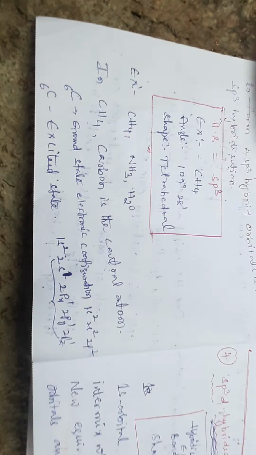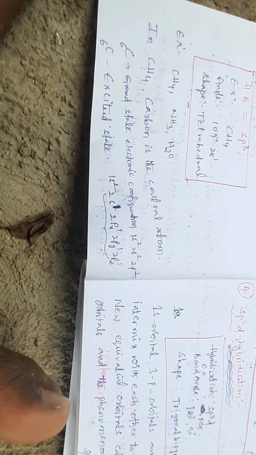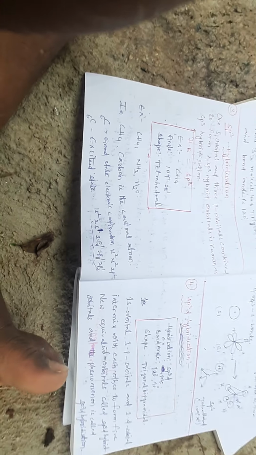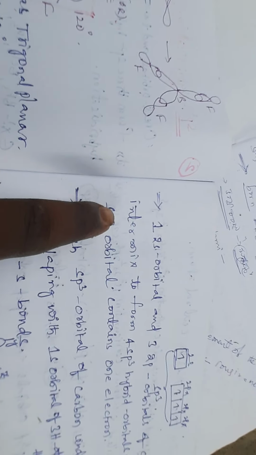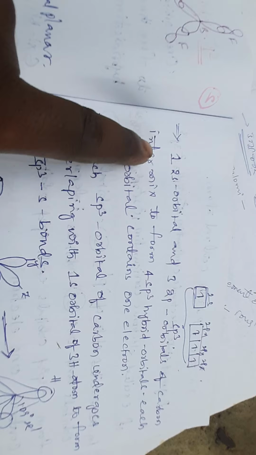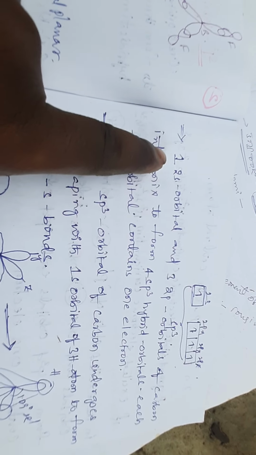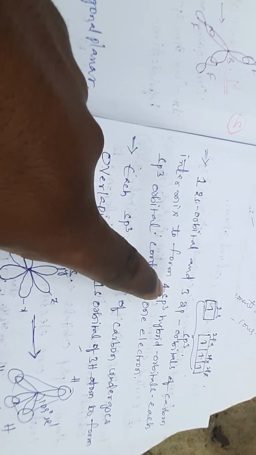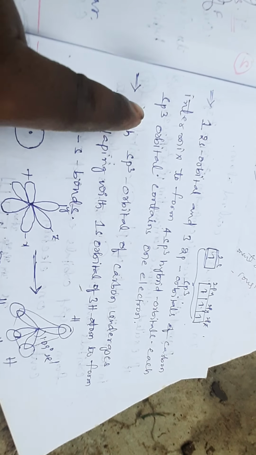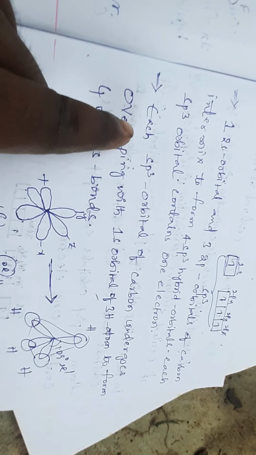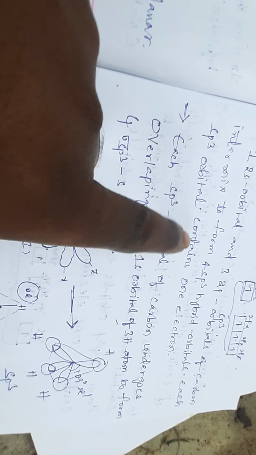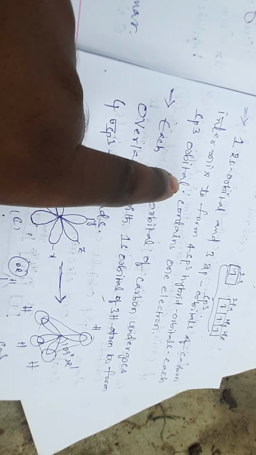So one s orbital and three p orbitals undergo hybridization and 4 new sp3 hybrid orbitals form. The 2s orbital and 2p orbitals of carbon intermix to form a total of 4 sp3 hybrid orbitals. Each sp3 orbital contains one electron, so that concept we have to remember.